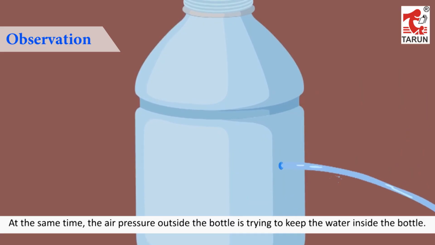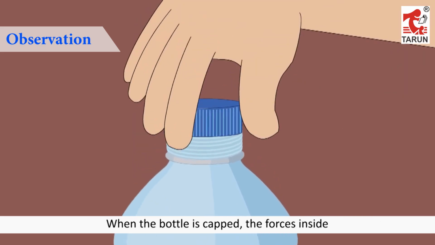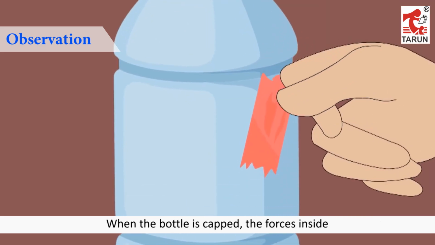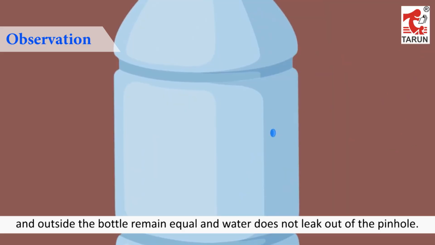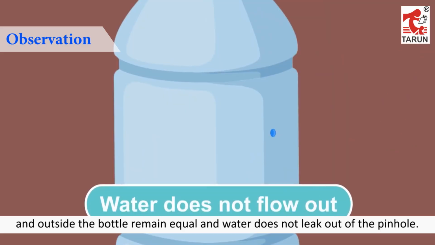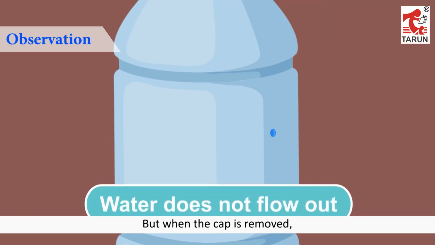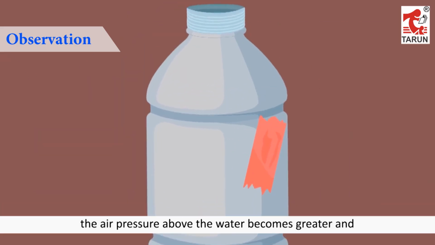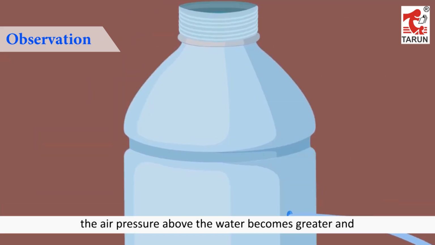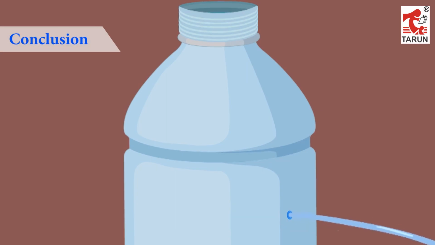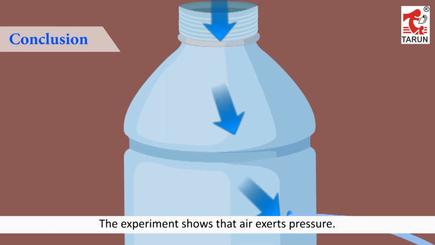At the same time, the air pressure outside the bottle is trying to keep the water inside the bottle. When the bottle is capped, the forces inside and outside the bottle remain equal and water does not leak out of the pinhole. But when the cap is removed, the air pressure above the water becomes greater and forces the water out of the pinhole. Conclusion. The experiment shows that air exerts pressure.